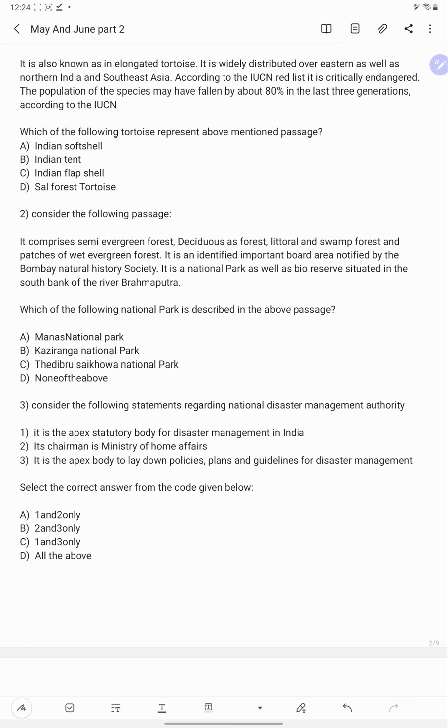Now come to the second question. Consider the following statement. It comprises semi-evergreen forest, deciduous forest, littoral and swamp forest and patches of wet evergreen forest. It is an identified important bird area notified by Bombay Natural History Society. It is a national park as well as biosphere reserve situated on the south bank of river Brahmaputra. Which of the following national parks is described in the above passage?